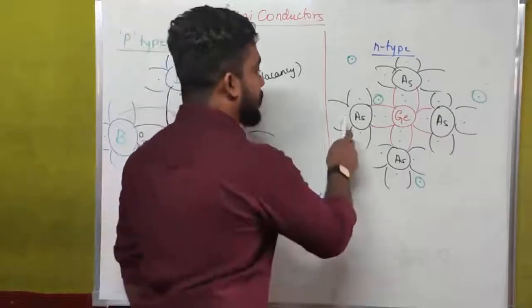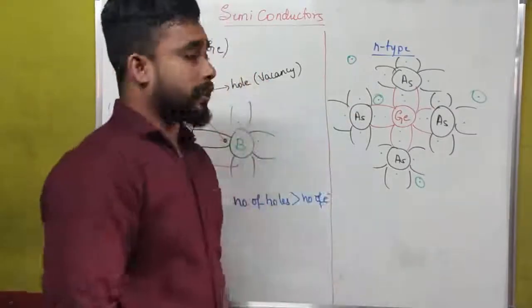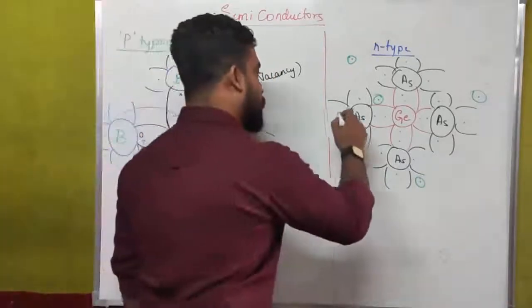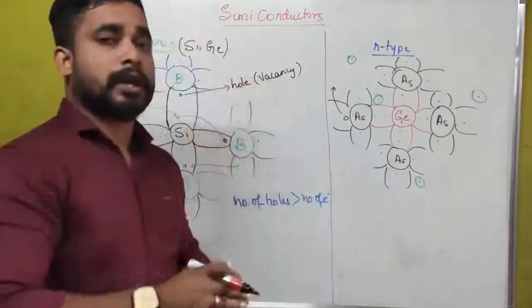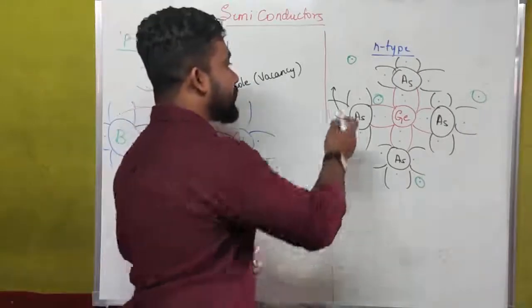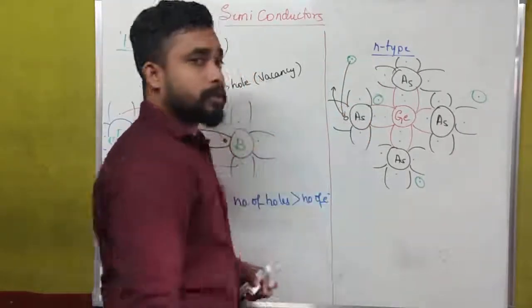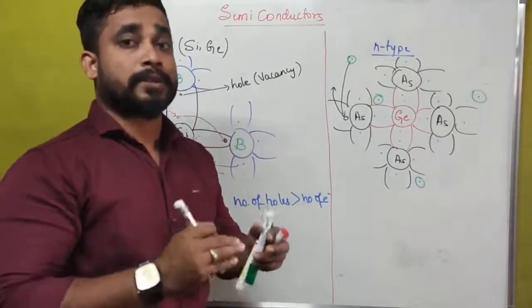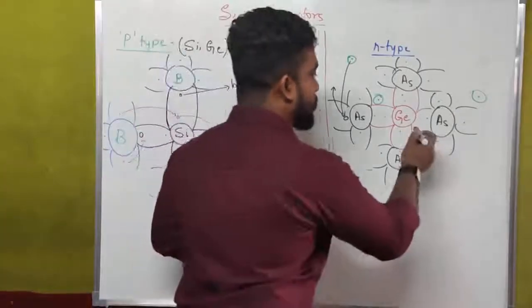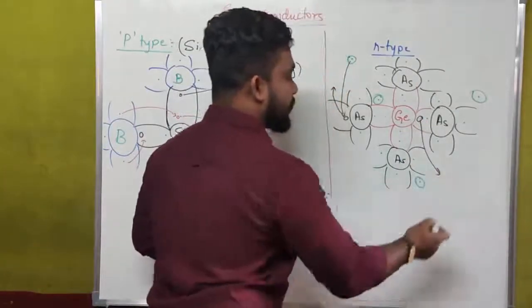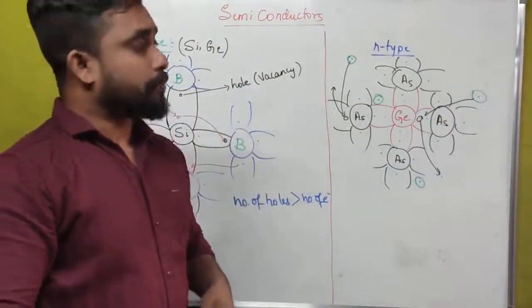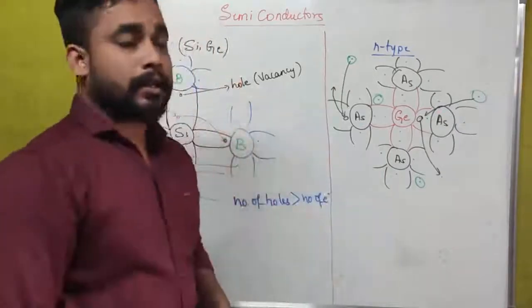Here, if the electron is jumping from this position to another position, the electron vacancy takes place. When the electron jumps from its position to another position, then the concept of vacancy takes place. Then this electron may come and occupy this position. We don't know which electron occupies which position. That is why we have written like this. Or this electron may go and the vacancy can be achieved here, and this electron may come and occupy that position. But in this case, it is similar to p